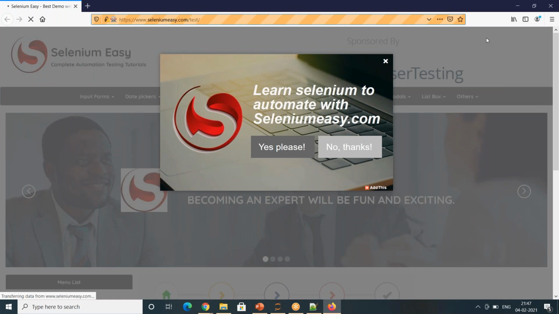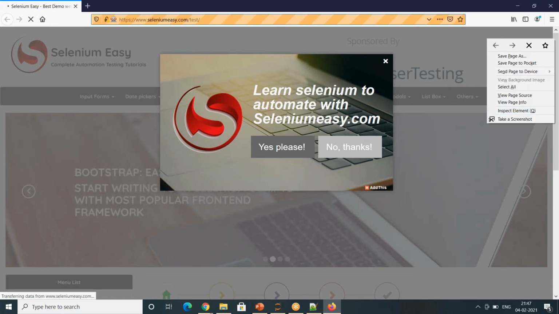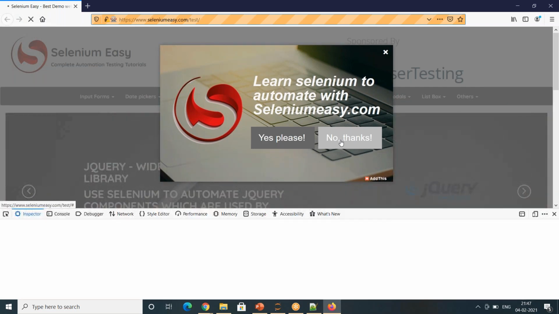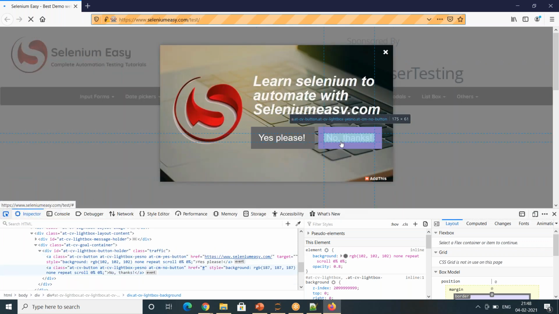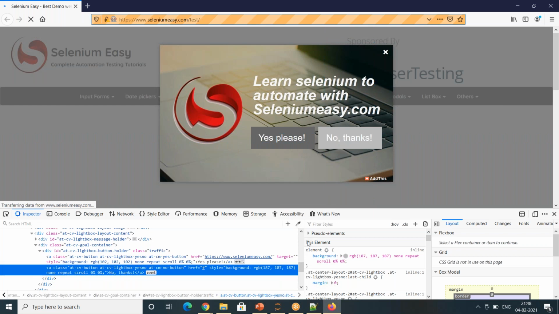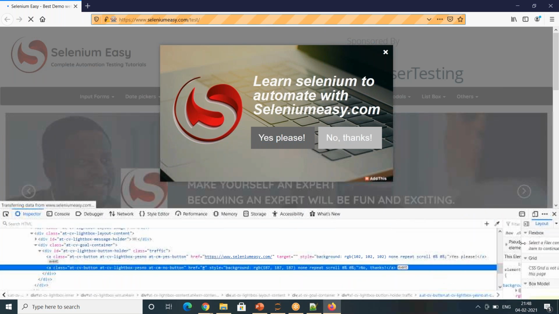Now in this particular window, I am getting a new pop-up window here. To handle this also, I need to click no. I don't want to get this right now. So how to do that? Again, I will figure out the XPath. I'll go to the HTML and read it.